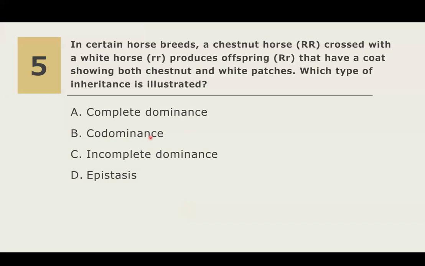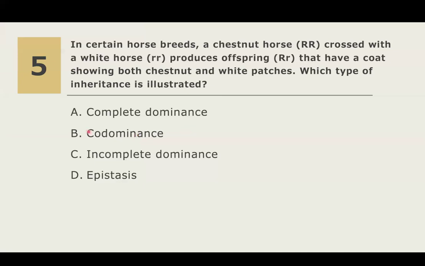Codominance, because the two phenotypes, the chestnut and the white, are both shown in the offspring. So they coexist, and there's no recessive here. They are fully expressed. Both alleles in the offspring are fully expressed without blending. The chestnut and the white phenotypes do not blend, but rather they are expressed fully.